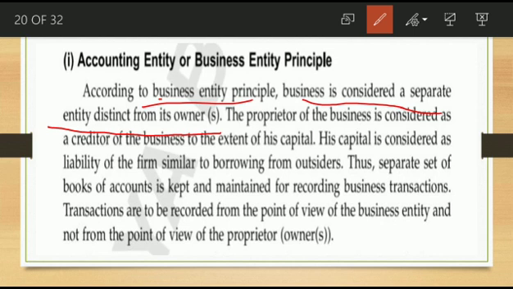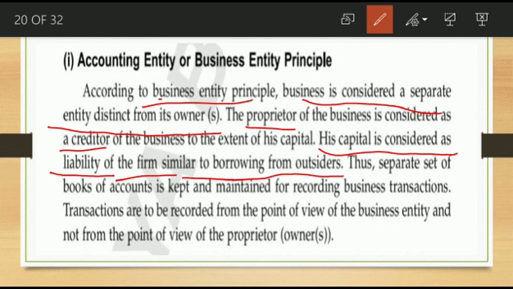So you want to consider the business as the creditor, and the proprietor is a creditor of the business to the extent of the capital. So that's a point: the proprietor is the creditor. From whose point of view? The business point of view. His capital is considered as a liability of the firm. That's a point. So his capital, what are we considering? We are considering it as a liability of the firm, similar to borrowing from outside.